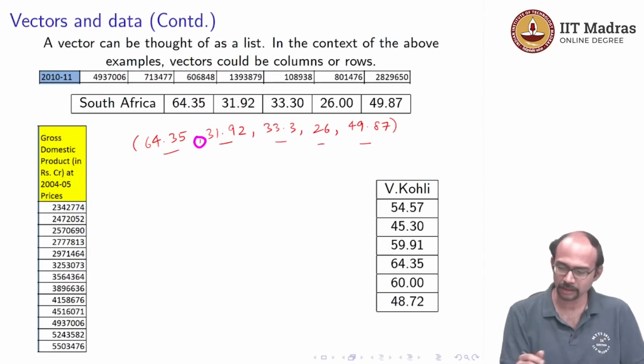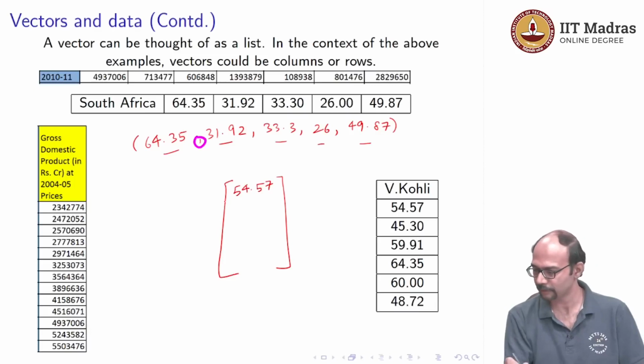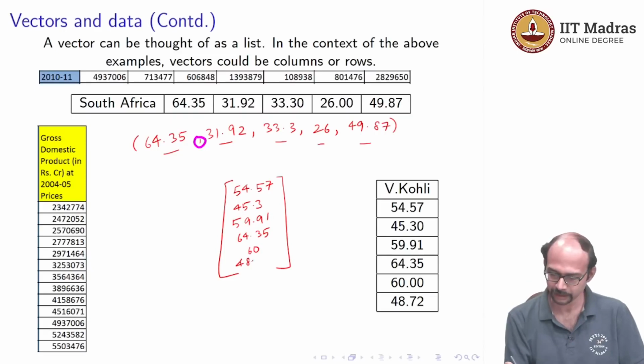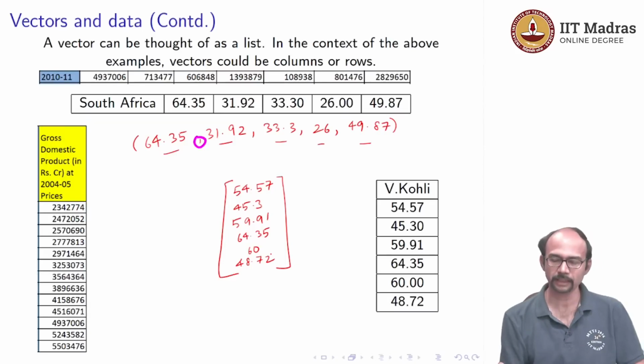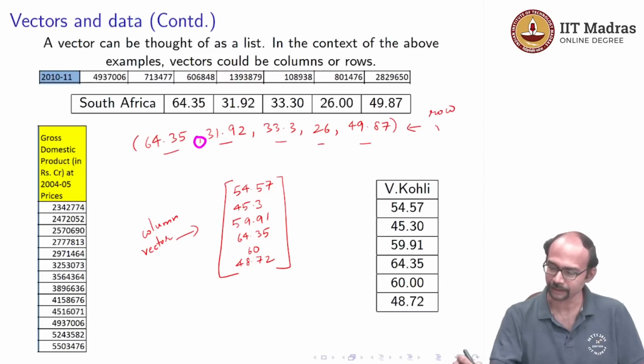Okay. Similarly, the vector corresponding to the column of Virat Kohli's averages is written again as a column. So, 54.57, 45.3, 59.91, 64.35, 60 and 48.37. So this is again a vector. This is what we will call a column vector, and this is what we will call a row vector.